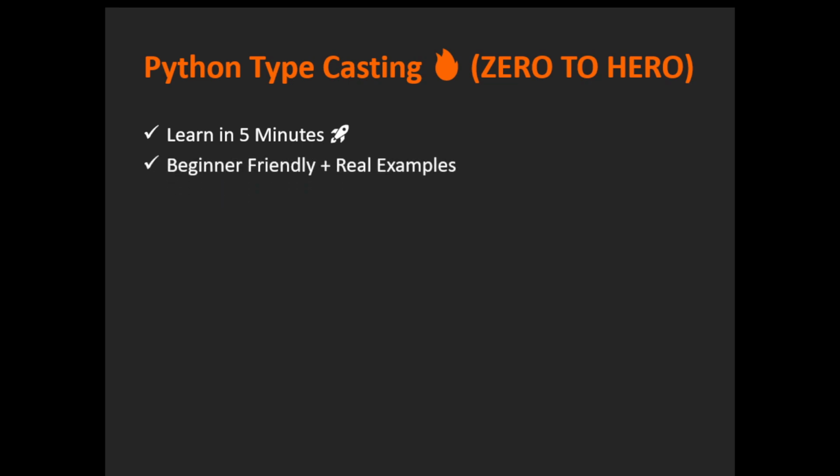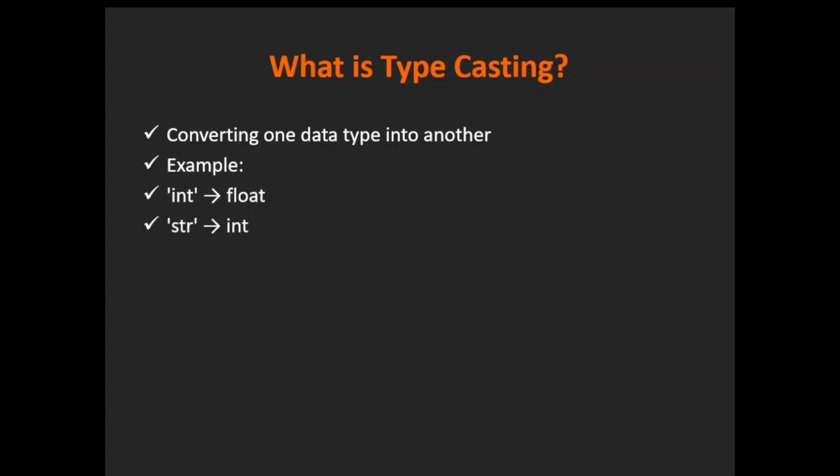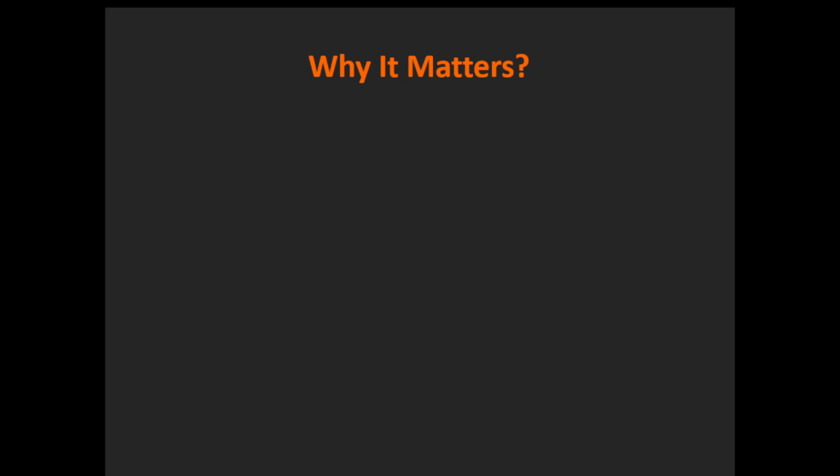So let's first understand what typecasting is. Typecasting, in simple terms, is converting one data type into another. For example, converting a string into an integer, an integer into a float, a float into an integer, and so on. So: string to integer to float.